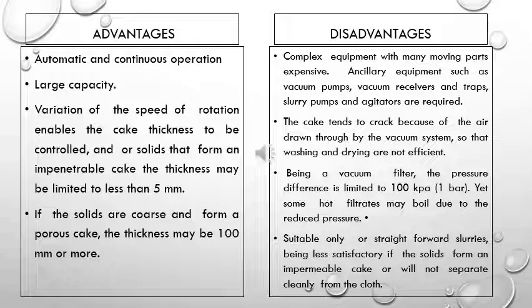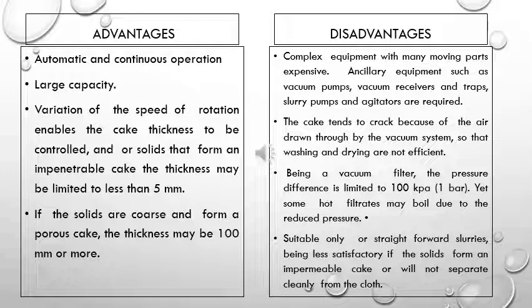If the solids present in the slurry are coarse, this coarse particle will not hamper the filtration efficiency. So in that case, the thickness of the cake can be 100 mm or more. So next is about the disadvantages. Now this rotary vacuum filter has a number of moving parts, so it is expensive.